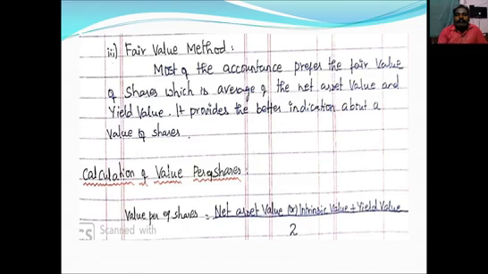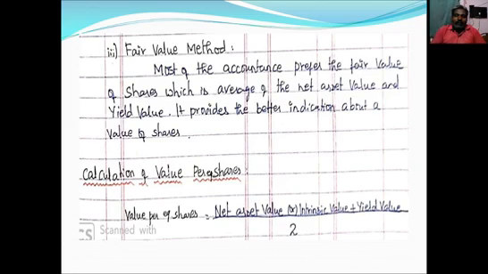Right? So the third method is fair value method. Most of the accountants prefer the fair value of shares, which is average of net assets value and the yield value. It provides a better indicator about a value of share. So this method comprises the first two methods, net assets method as well as yield value method. So it should comprise the average of net assets value and yield value.